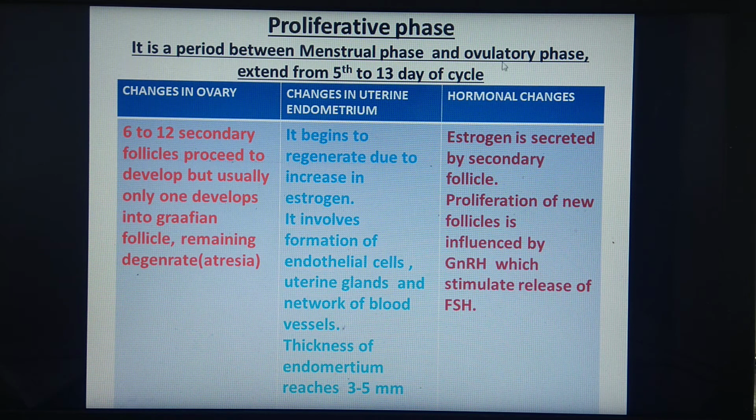What are the hormonal changes? This estrogen is secreted by secondary follicles, and proliferation of new follicles is influenced by GnRH, that is gonadotropin releasing hormone, which stimulates release of FSH. Remember that GnRH is secreted by the hypothalamus. It acts on the pituitary to secrete FSH. So under the influence of FSH, the secondary follicles develop into the Graafian follicle. Estrogen is also secreted by the ovary, which brings about development of the secondary follicle. We'll see this in the diagram of the menstrual cycle.